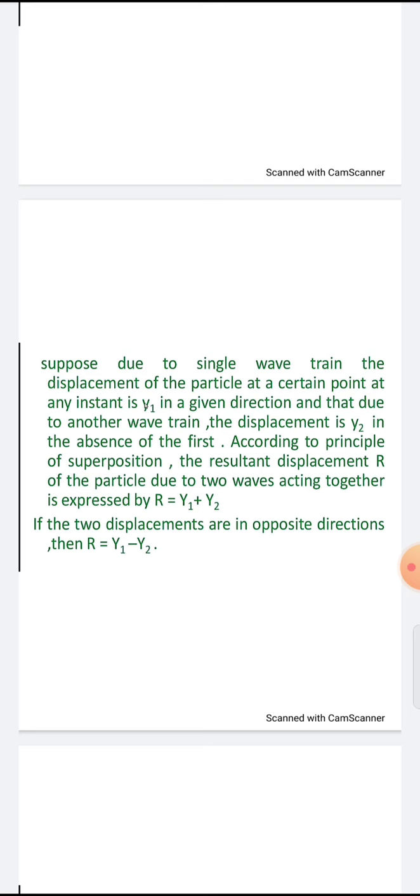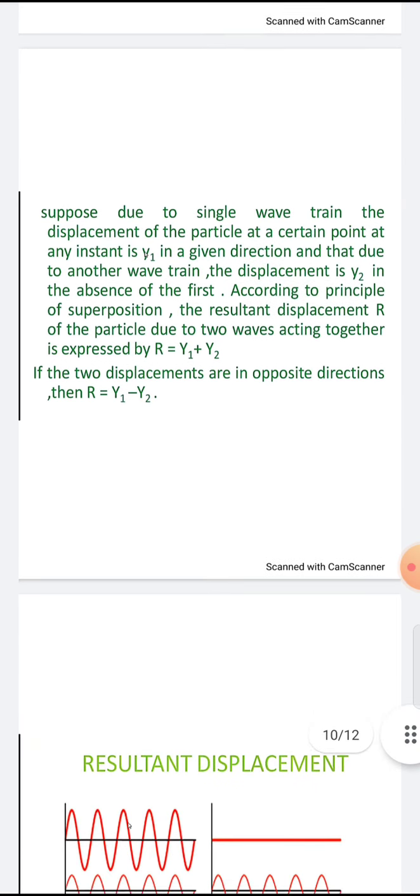If the two displacements are in opposite directions, then R equals y1 minus y2. If both are traveling in one direction, then R equals y1 plus y2. Here R is the resultant displacement, y1 is one wave and y2 is the other wave traveling in the interference of light.